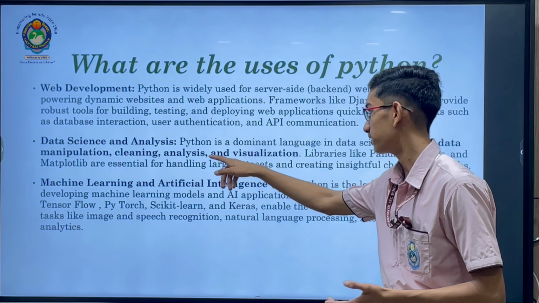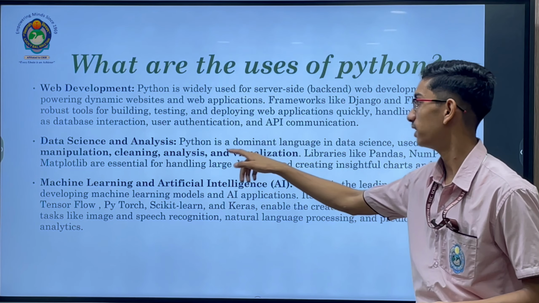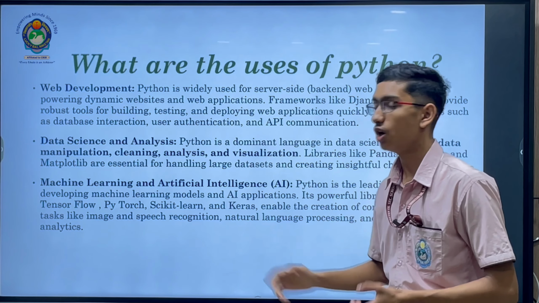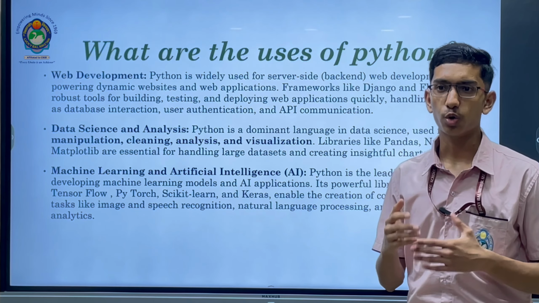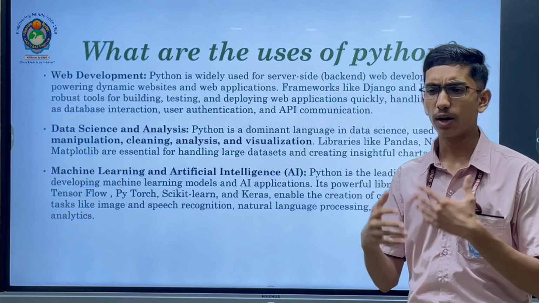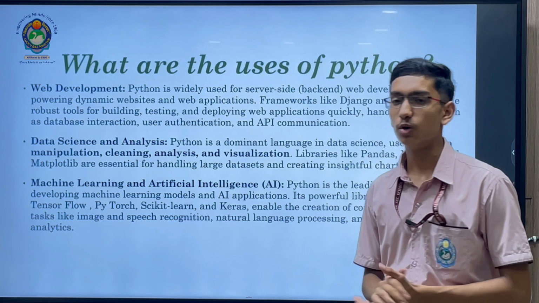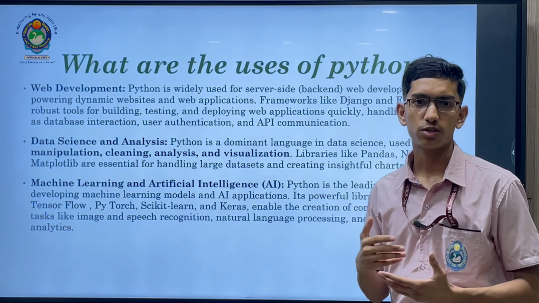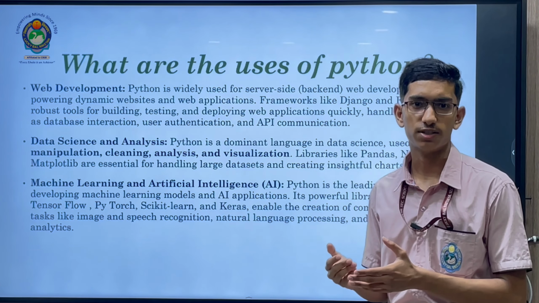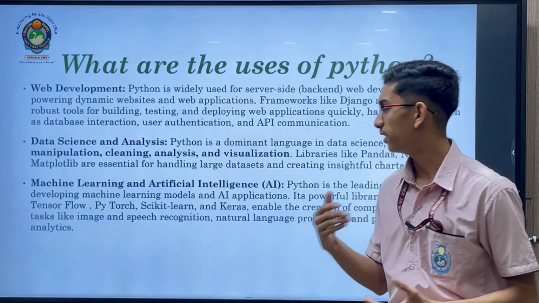Data science and analysis. Python is the dominant language in data science, used for data manipulation, cleaning, analysis, and visualization. To handle data stored in databases, we use Python to fetch, control, or manipulate it. Machine learning and artificial intelligence. Today there is a high craze, or high demand, for artificial intelligence in our society. To use them, to understand them, to make them, we need Python.